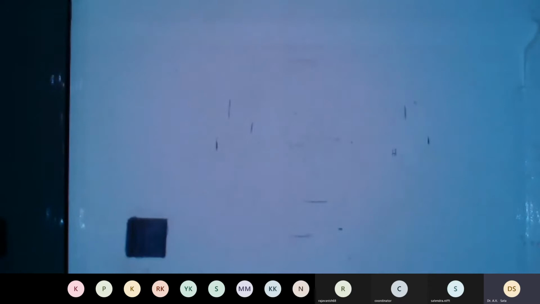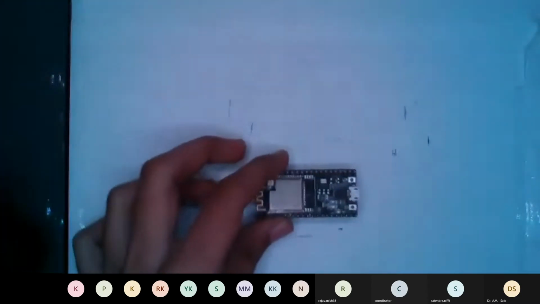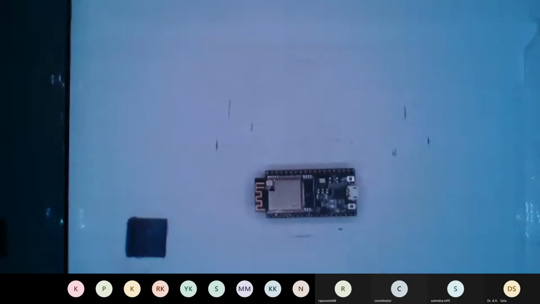Hello everyone. First of all, we'll start by showcasing this one, our microcontroller ESP32, on which we will perform all the data acquisition tasks.